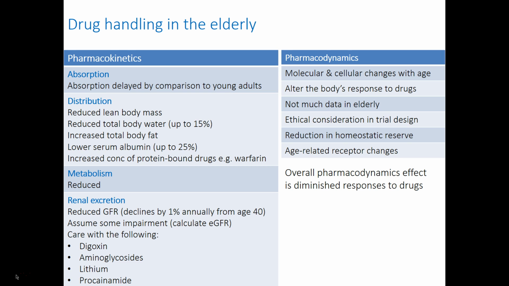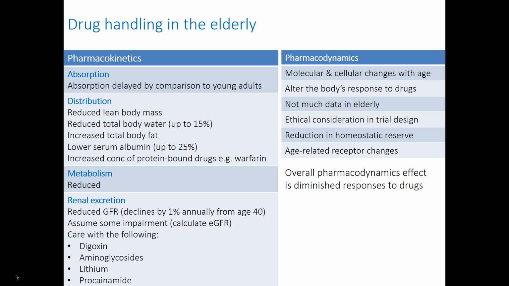Why is this happening? Well, there are 2 main reasons. One is pharmacokinetic reasons, and the other are pharmacodynamic reasons. Looking at pharmacokinetics, first of all, absorption. This is delayed by comparison to young adults. And then the distribution of the drug in the body is also varied because they have a reduced lean body mass and also reduced total body water.